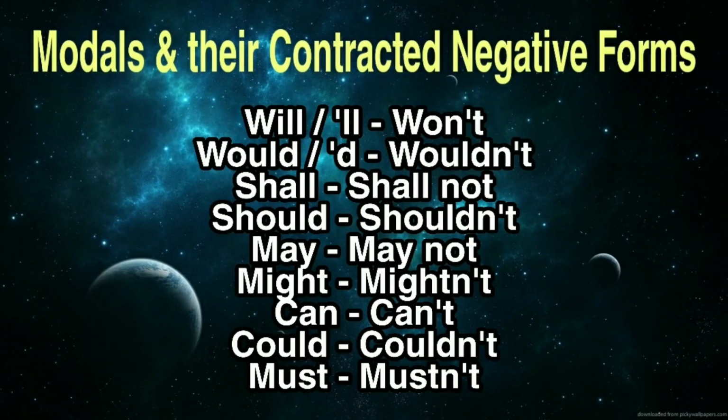So friends, finally we shall go to the contracted negative forms, where usually some students get confused, especially in writing these modal auxiliary verbs in negative form. We have to be very much careful. I have prepared a slide for you. Look at this. You will also take the screenshot of the same page.